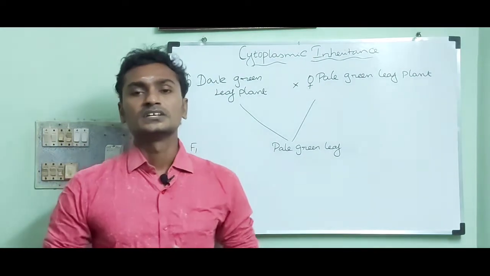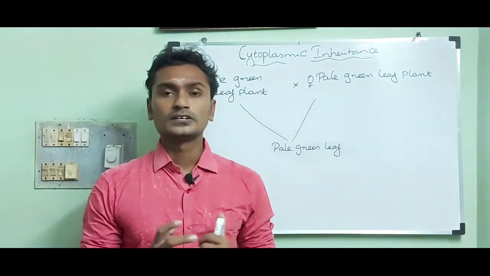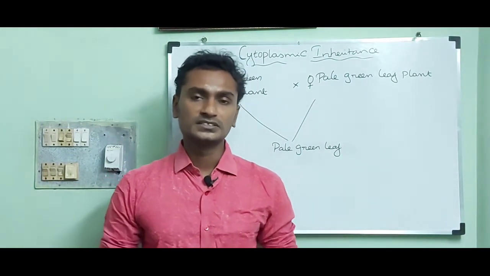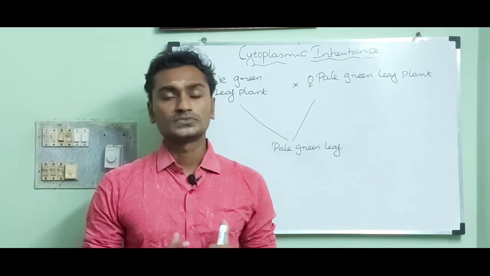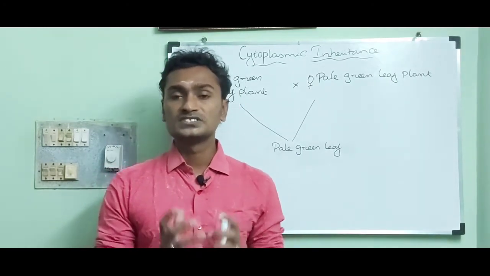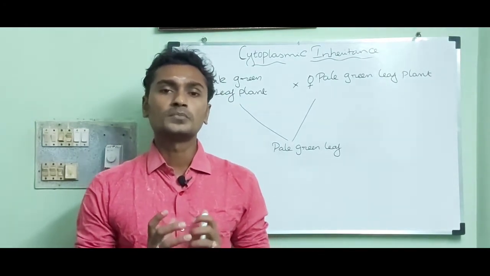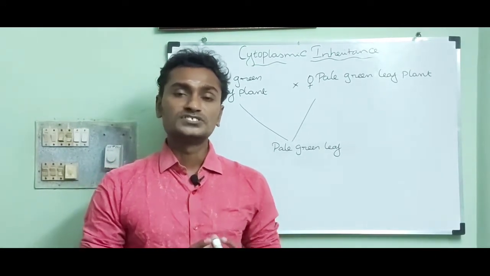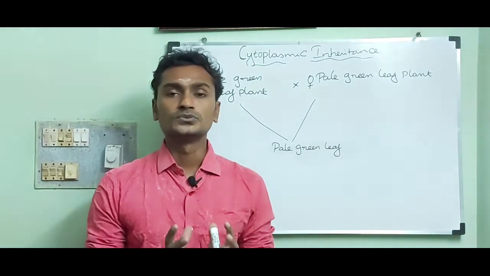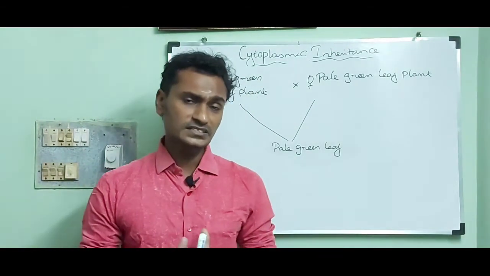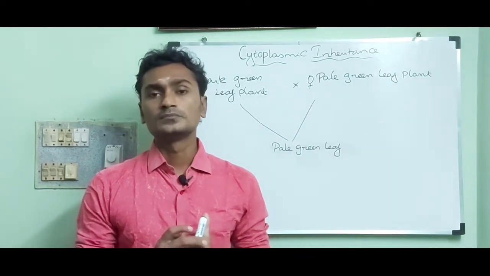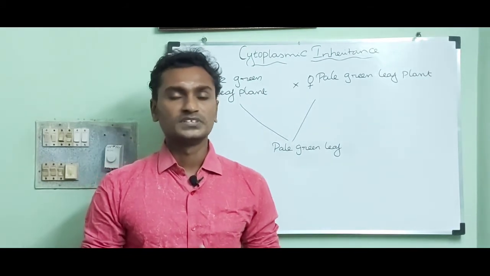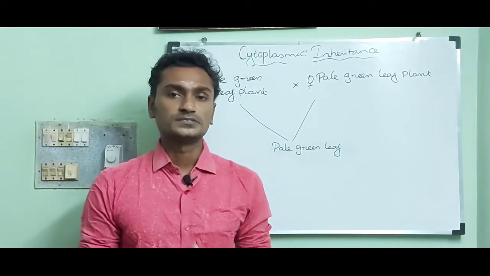From this result, we conclude that the inheritance is not due to nuclear gene. It is due to the chloroplast gene found in the ovum of the female plant, which contributes cytoplasm during fertilization. Since the male gamete contributes only the nucleus, not cytoplasm, it is called cytoplasmic inheritance.